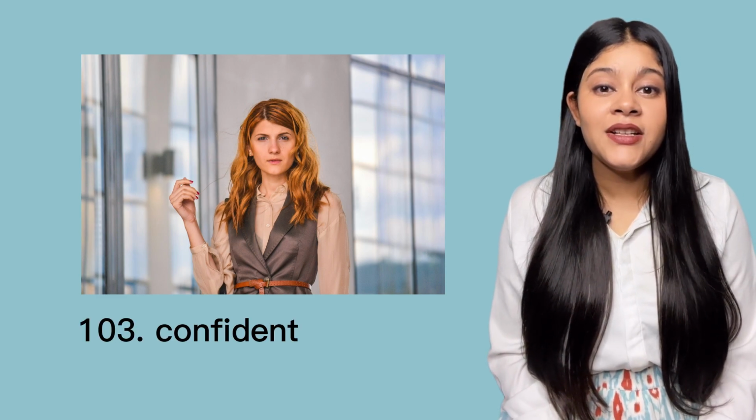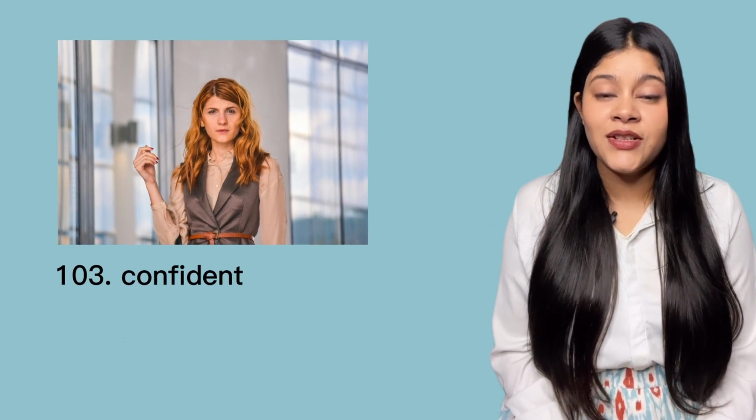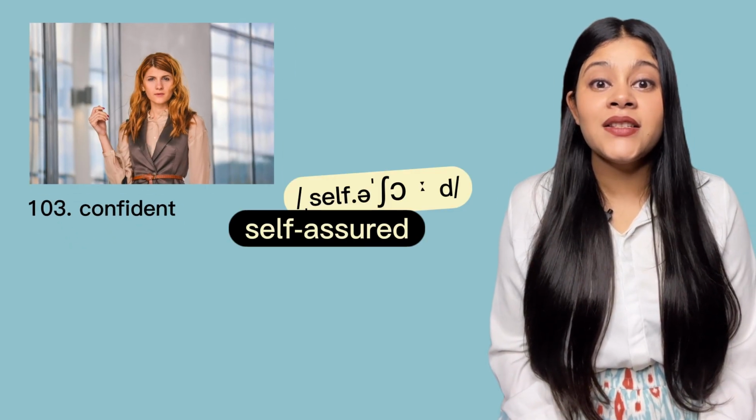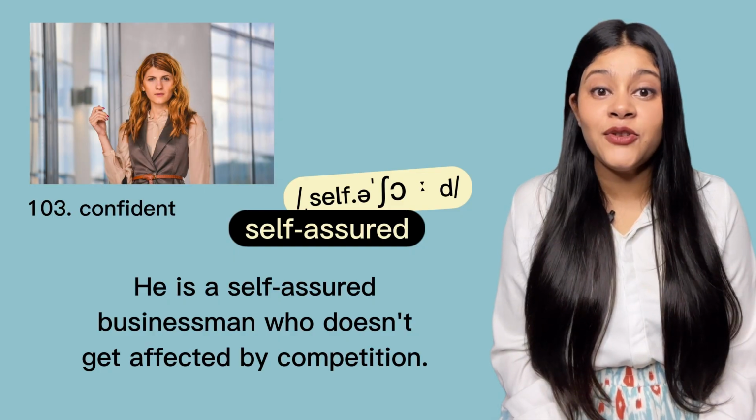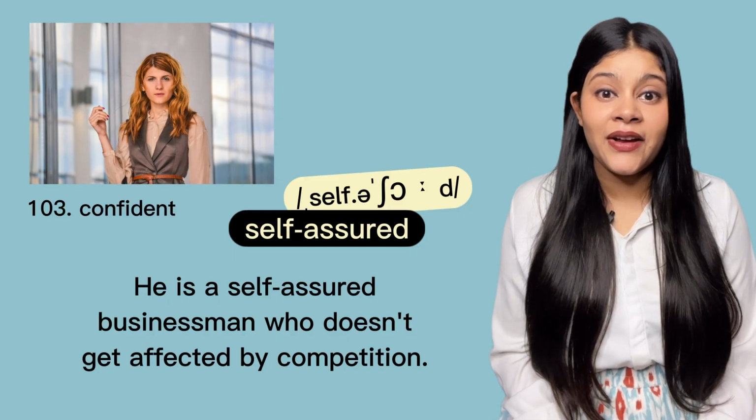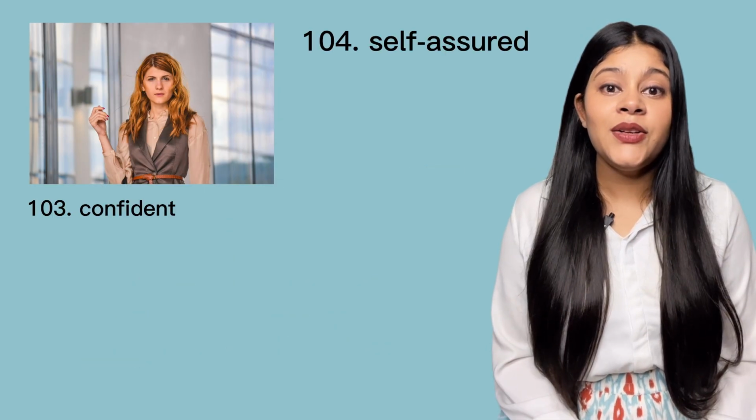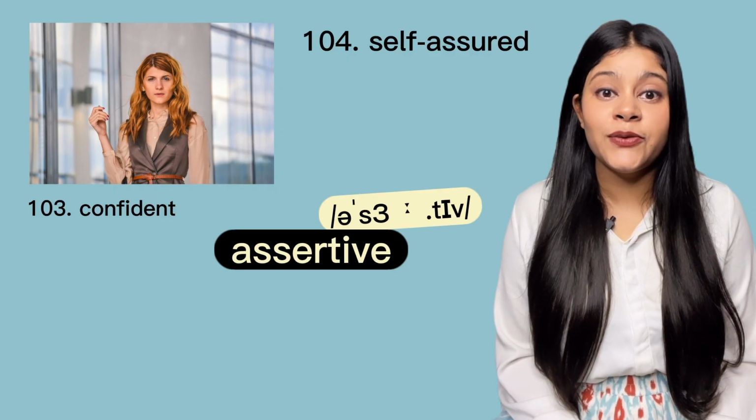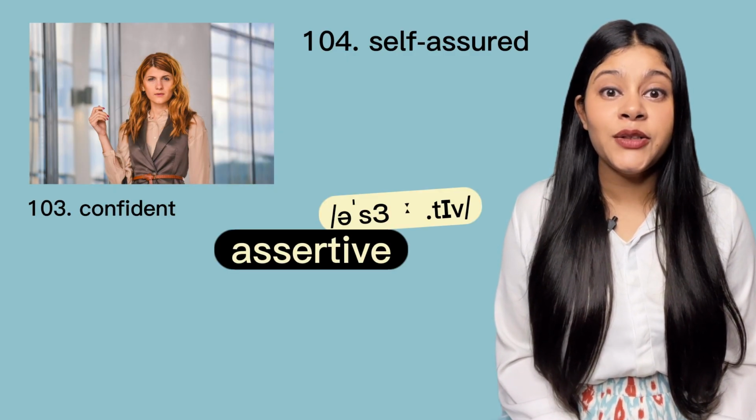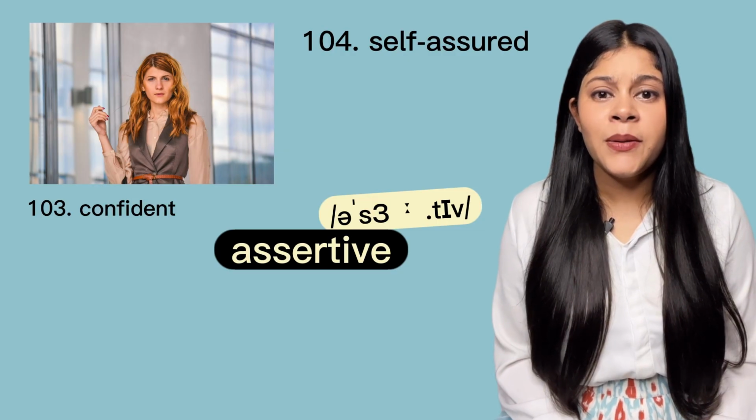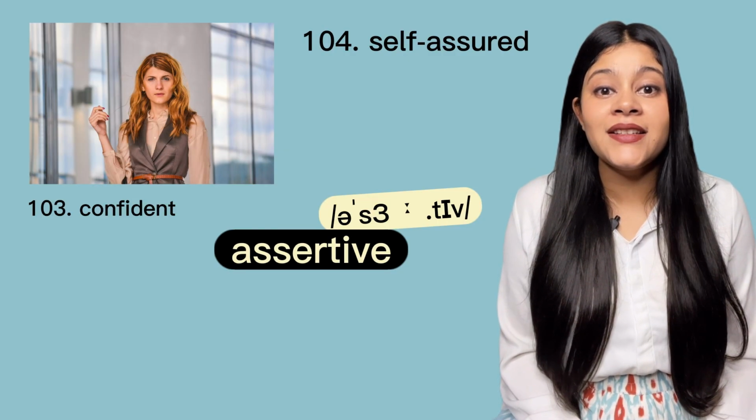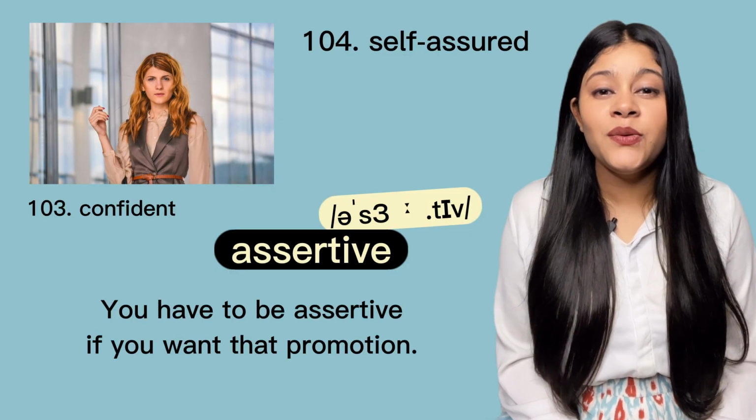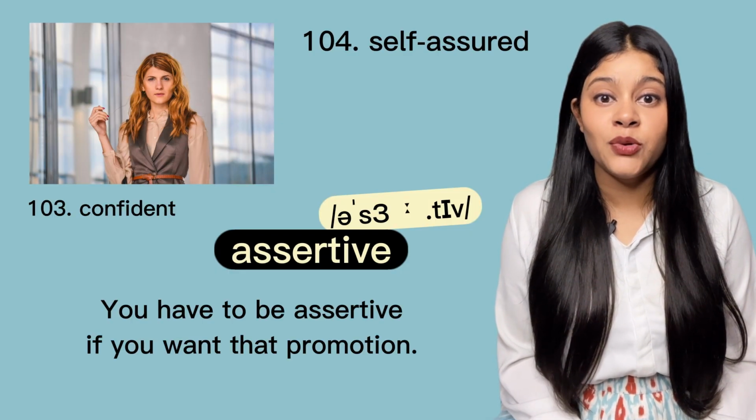In this picture, the person looks confident. But instead of using the word confident to describe him, use the word self-assured. Self-assured. For example, he's a self-assured businessman who doesn't get affected by competition. You can also use the word assertive. Assertive. An assertive person is not only confident, but they are not afraid of saying what they want. They are not afraid of expressing their desires. For example, you have to be assertive if you want that promotion.